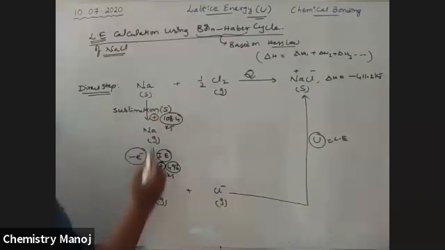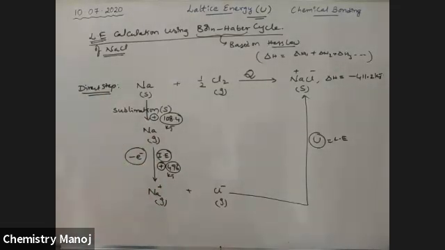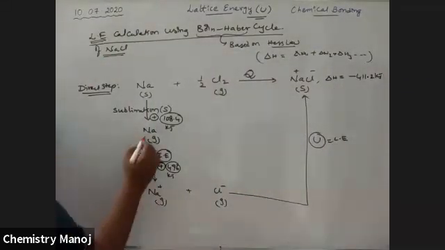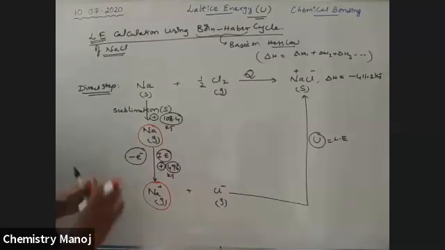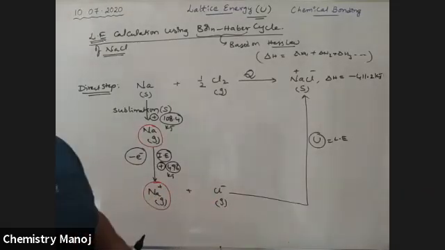Now solid sodium is converted into gaseous sodium ion by applying these two steps. See here, the gaseous sodium ion is coming out. The sodium atom is now a gaseous sodium ion. We want this gaseous sodium ion, so keep it aside. Now I am trying to calculate the gaseous Cl minus ion.